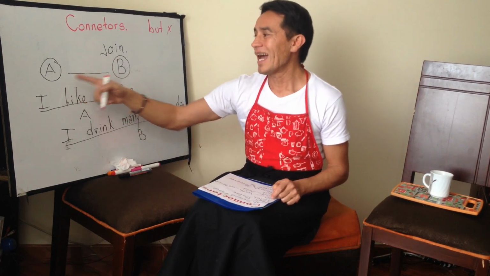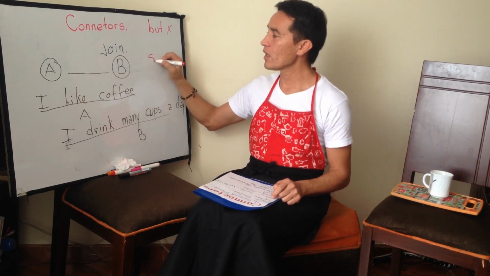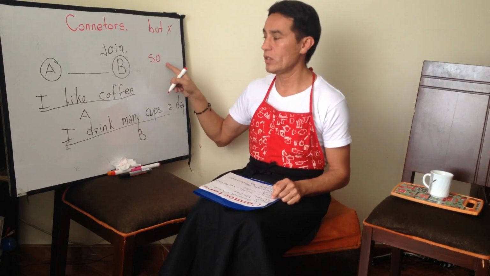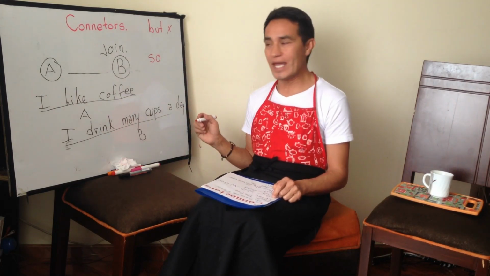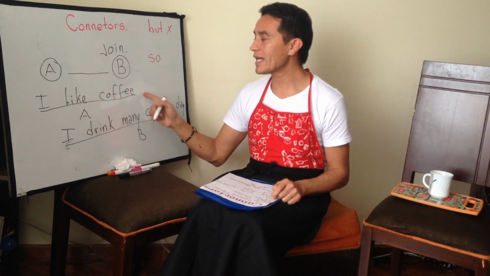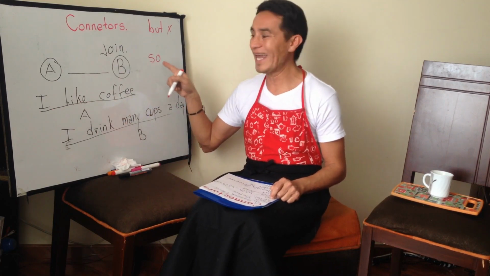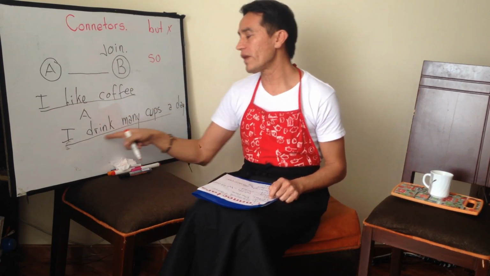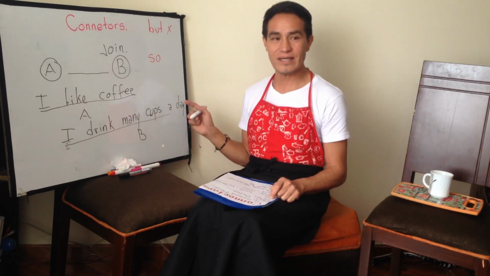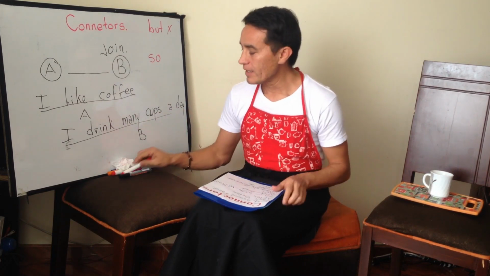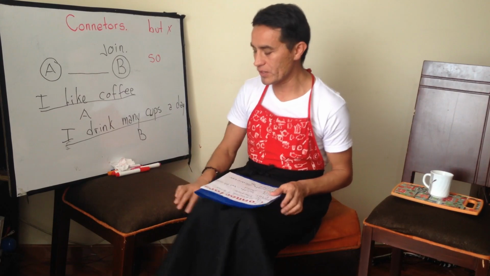We can say, I like coffee, so I drink many cups a day. That means, me gusta el café, por eso, entonces, yo bebo muchas tazas al día. Okay? This is the function of the connectors.